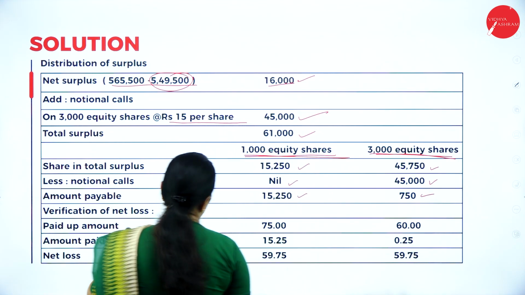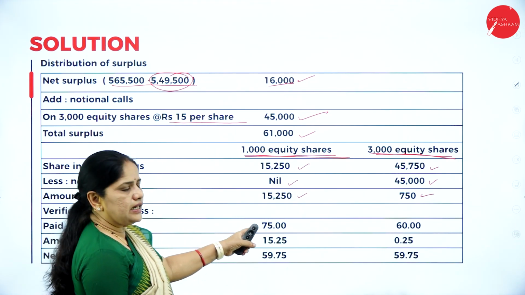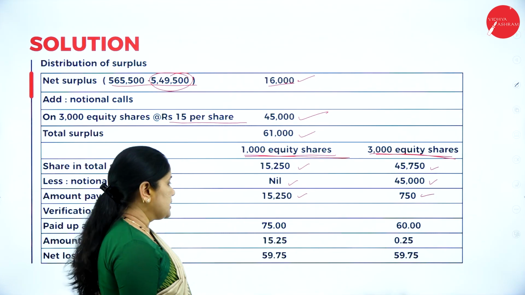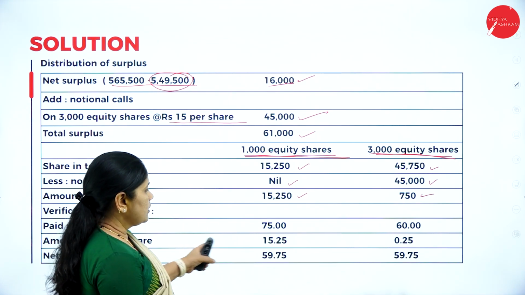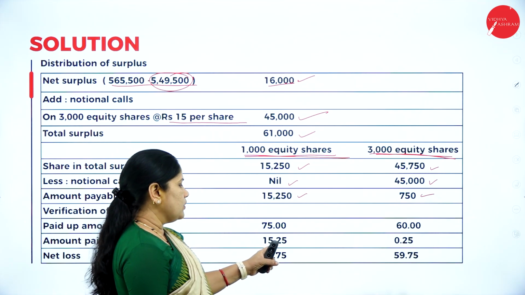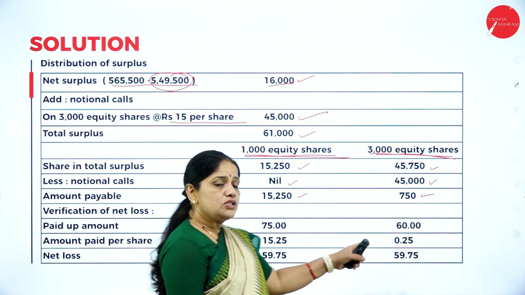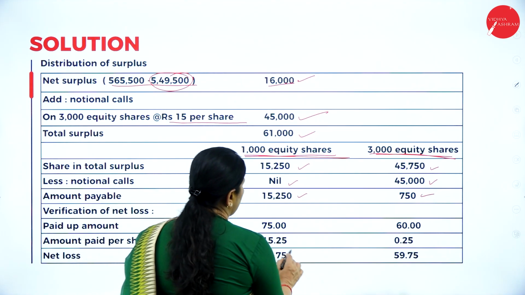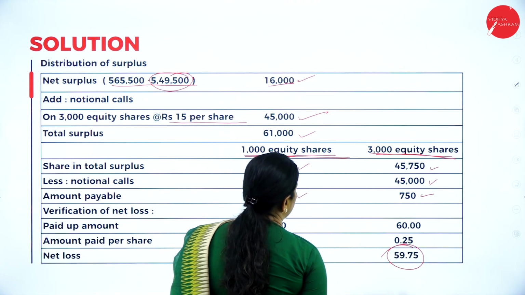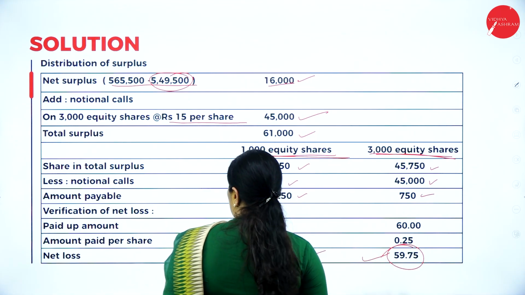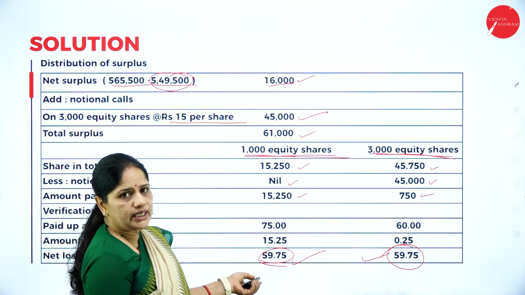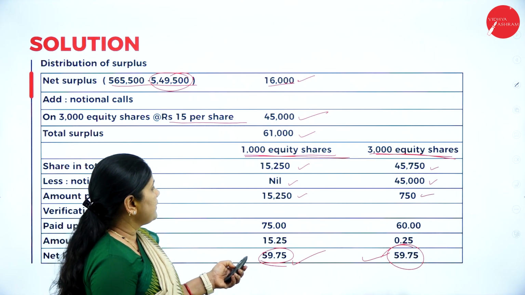So verification of net loss. Here the paid up amount is 75 rupees and there the paid up amount is 60 rupees. So amount paid per share is 15 rupees 25 paisa. Here it is only 25 paisa. So the balance 59 rupees 75 paisa, that is the net loss per share. So the net loss we have calculated as 59 rupees 75 paisa.